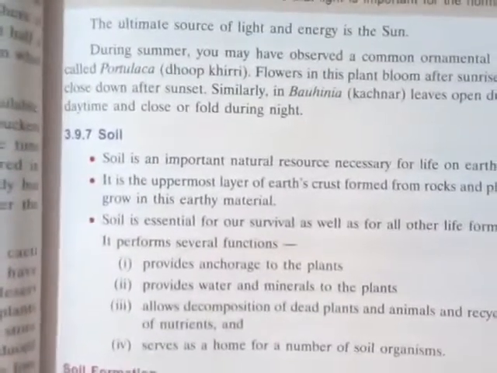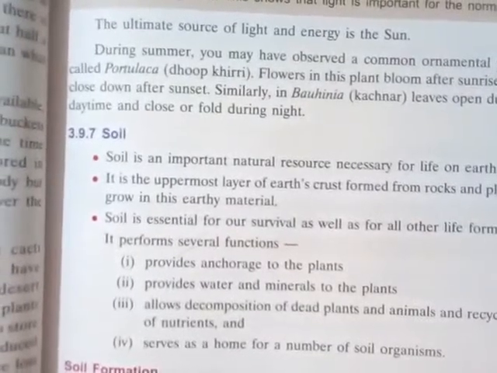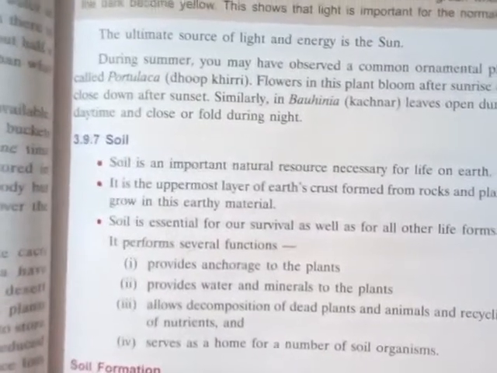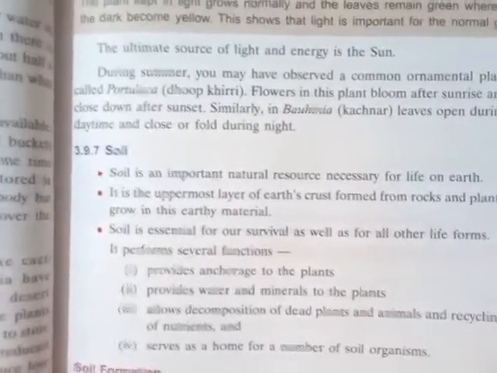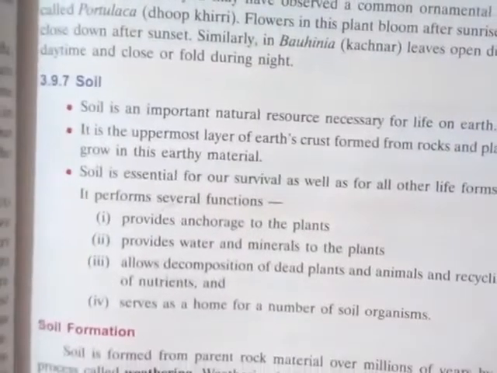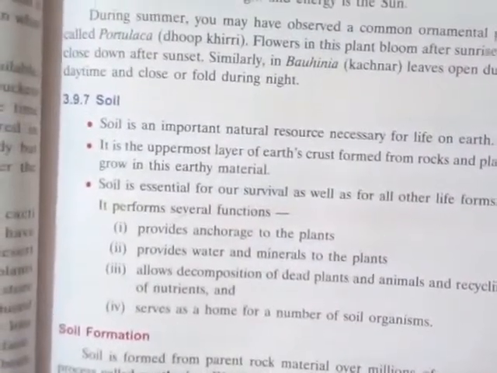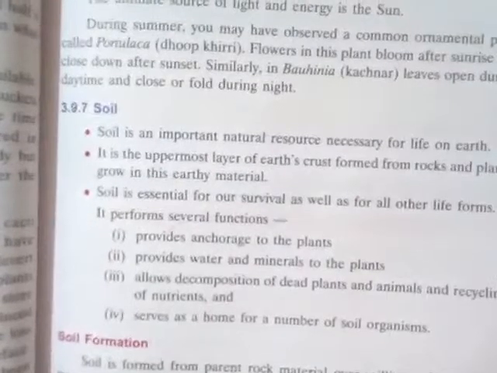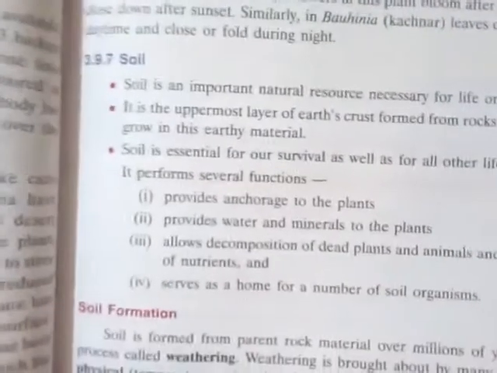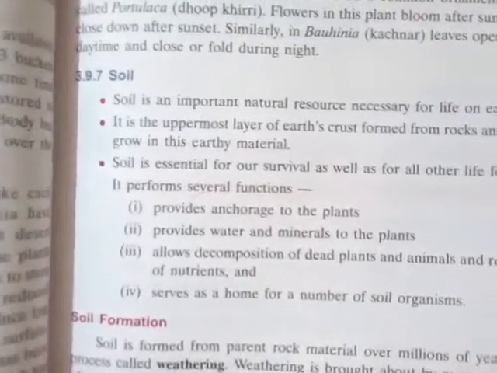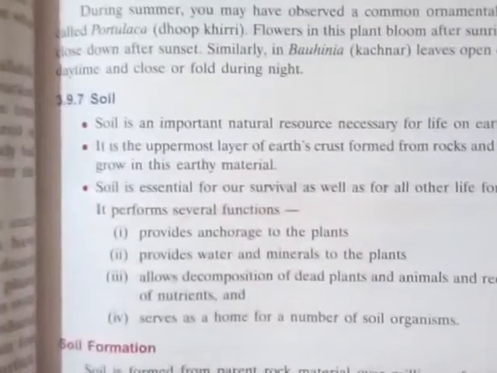If the soil is not there, how will plants exist? It is not possible, because plants need soil.